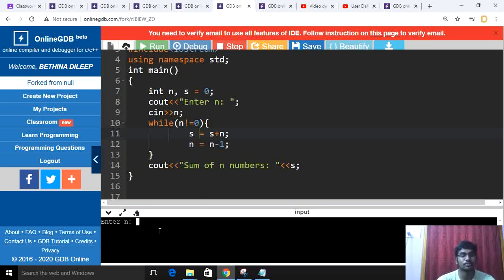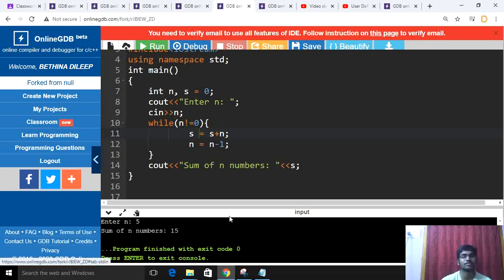I'll give n as 5. The sum of n numbers is 15. When n, here the value 5, is not equal to 0, then the loop will be executed and the result will be printed. Okay, we'll move on.